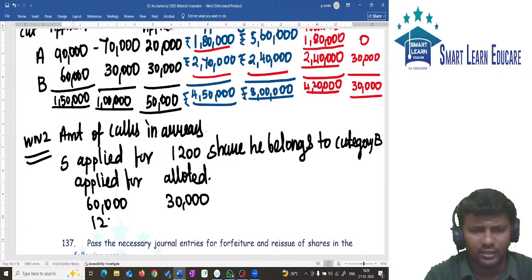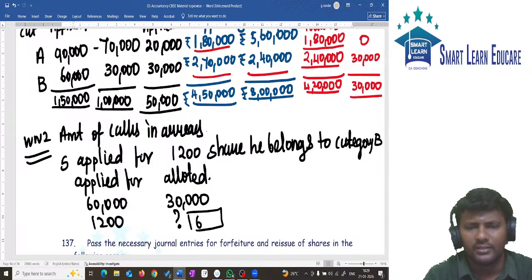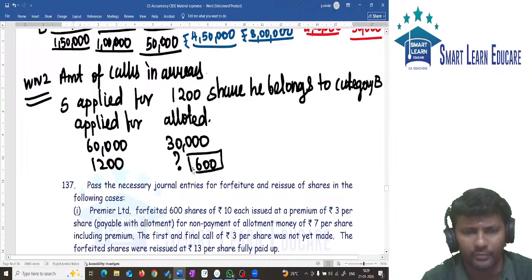S applied for 1200 shares. அப்ப how many shares will be allotted to him? 600 shares will be allotted to him.